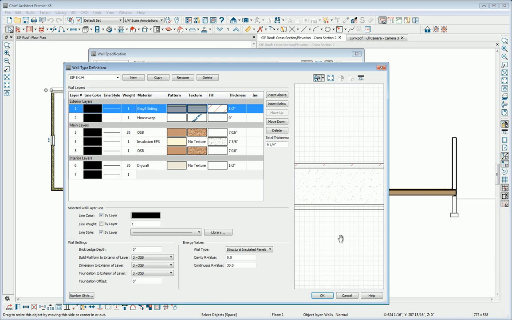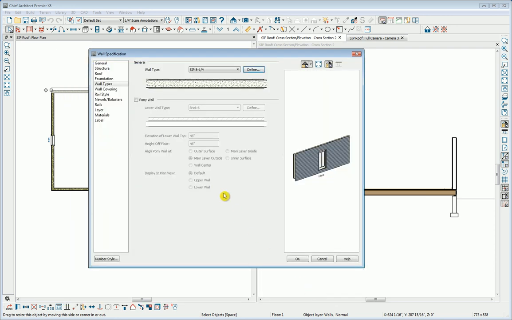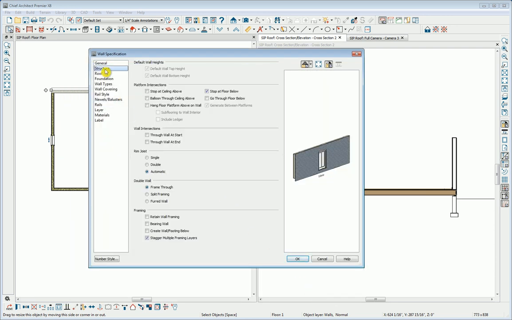But we must do one more thing. I'll click OK, and we'll go to the structure panel. And here in platform intersections, we must specify that the wall stop at the floor below, and that it not penetrate on through to the foundation wall, because it would by default since it has no framing in it. But with this check, you can see that when I framed the floor system, it did extend out to the outside of our SIP wall panel.